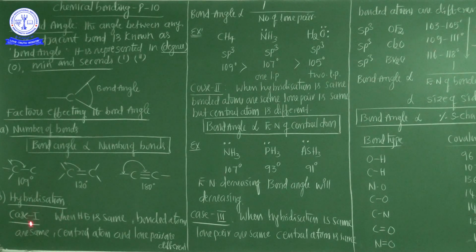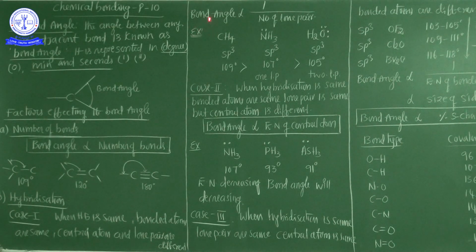Case number one: when the hybridization is same, the bonded atoms are also same, that is, the number of bonded atoms is also same, but the central atom and the lone pairs of electrons are different.